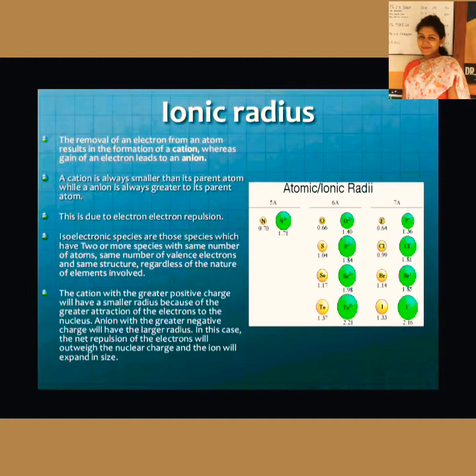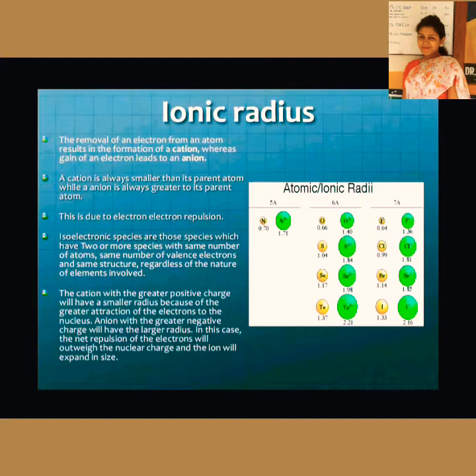For example, say Na+ and Mg2+. See here, sodium plus and magnesium double plus both have 10 electrons in them. Since they have 10 electrons in their ionic form, we will be calling them isoelectronic species. Now, the cation with the greater positive charge will have a smaller radius because of the greater attraction of the electrons to the nucleus.